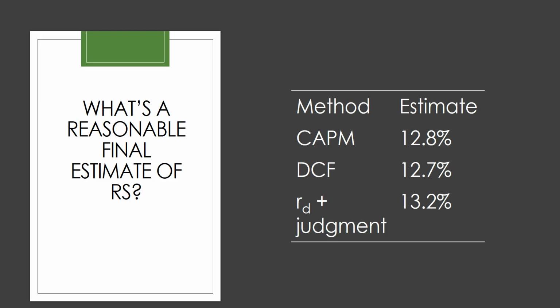Most companies use more than one method. 75% of companies use the capital asset pricing model, 16% use discounted cash flow, and the judgmental approach is not used very often by publicly traded companies, but more by smaller, less sophisticated companies. So let's go with the CAPM, and let's say our required return is 12.8%.